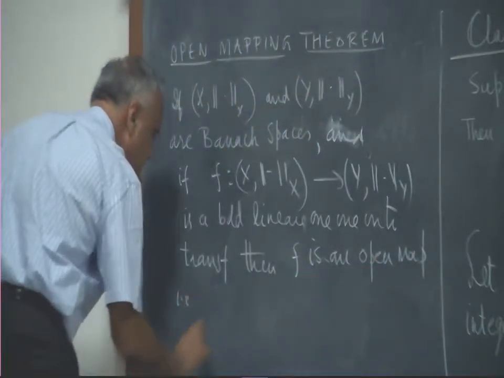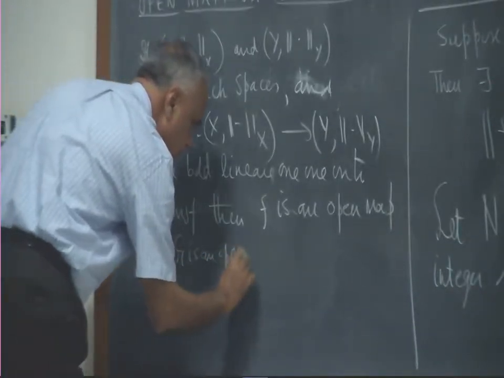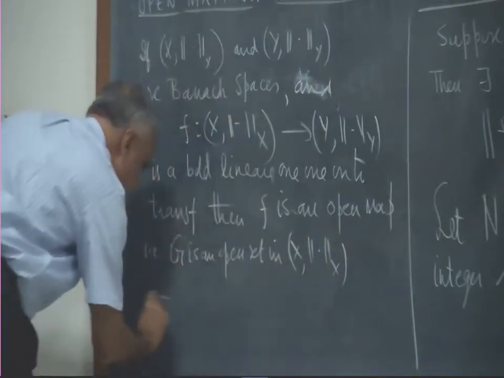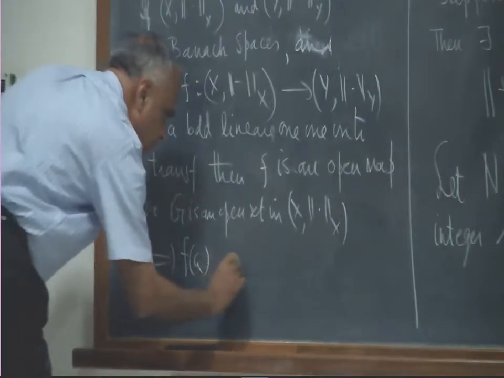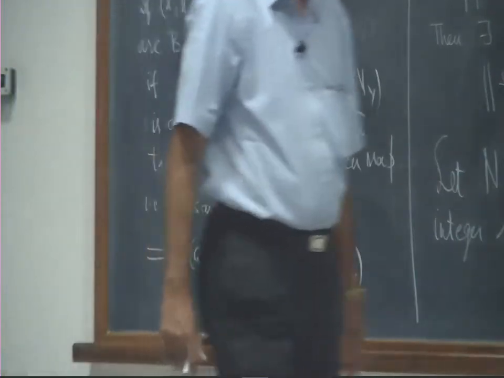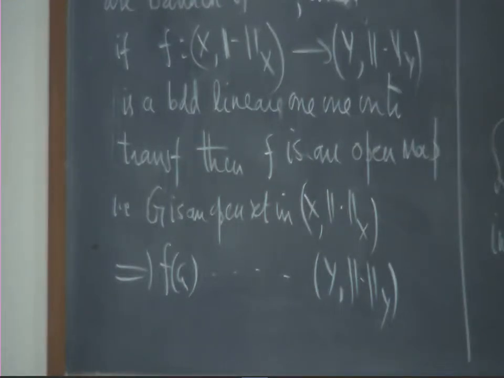That is, if G is an open set in X, then f of G, its image, is an open set in the image space. So in general, if you have a transformation, it need not take open sets to open sets. But if you had two Banach spaces, and a 1-1 onto bounded linear transformation, then it must take open sets to open sets.